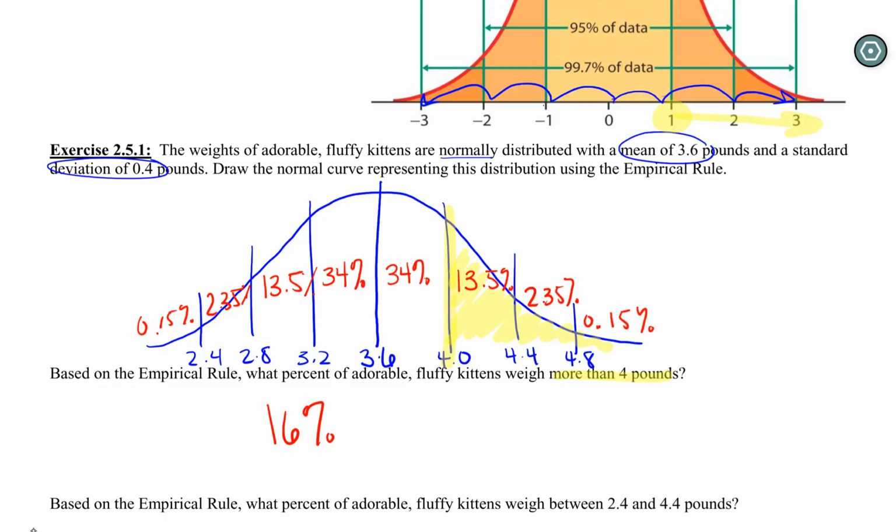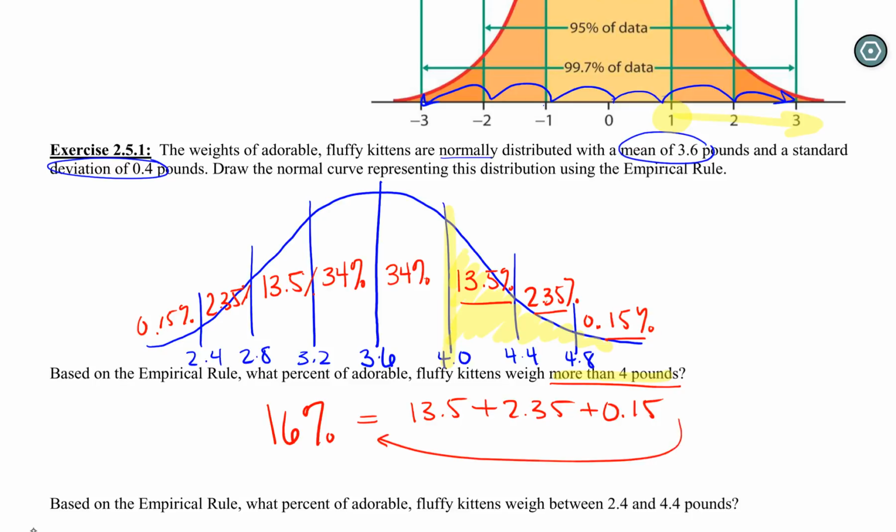This is just a lot easier to work with when it comes to actually answering questions, because now when we're talking about weighing more than 4 pounds, we can actually just add up each of those little slices instead of having to do some weird math of like, oh, what's the leftover? Let's divide it by 2. This is the same thing as 13.5 plus 2.35 plus that 0.15. That'll give us back out our 16% for the answer.